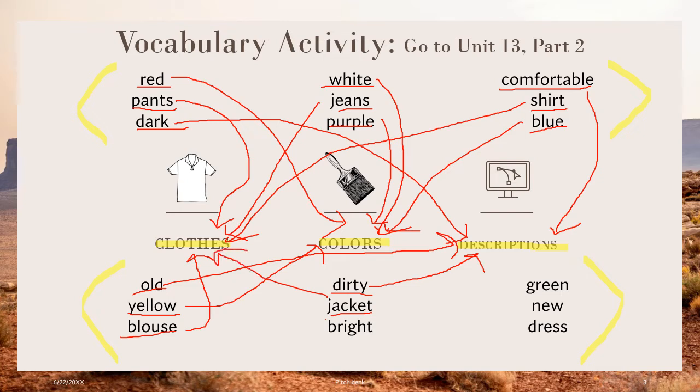How about bright? It's a description. Green. Color. How about new? It's a description. And dress, it's a clothing. Okay, it's kind of messy here, so let us see our final work, the final result of our groupings.